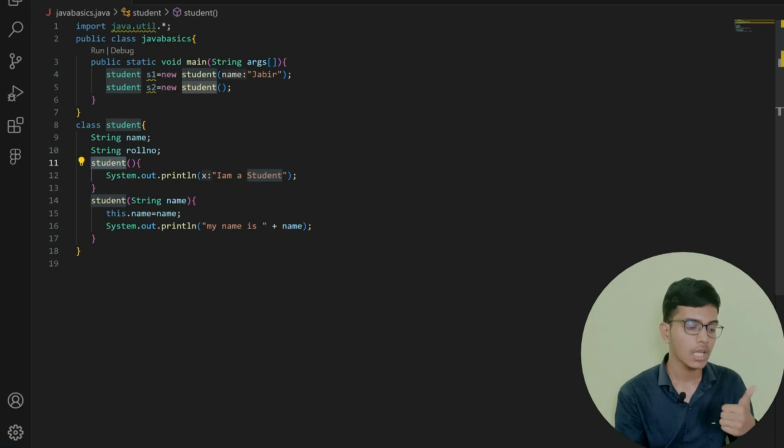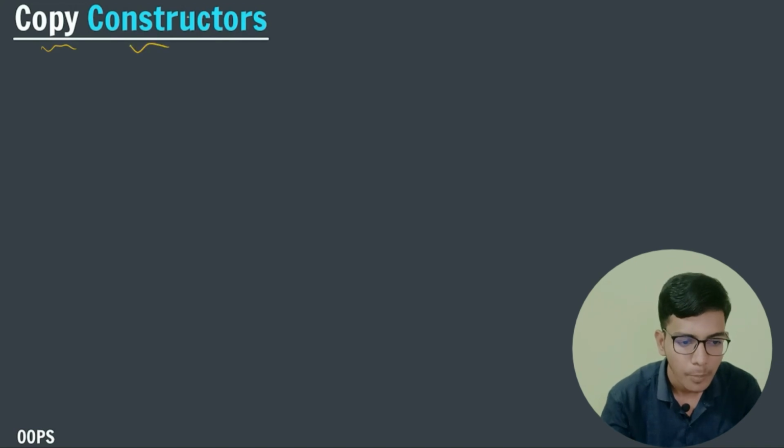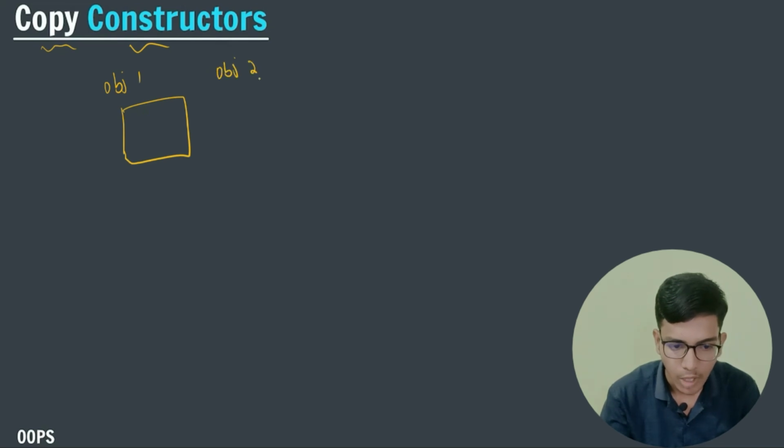I hope you have understood the constructor with parameter and the constructor without parameter. Now let us talk about the copy constructor. Up to now we have seen two kinds of constructors, that is, constructor with parameter and constructor without parameter. The concept of copy constructor is very simple. Let us take that there are two objects. This is my object 1, and this is my object 2.